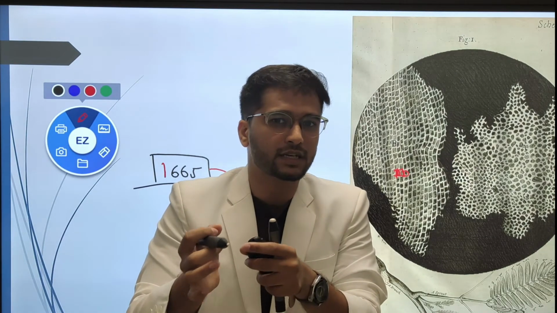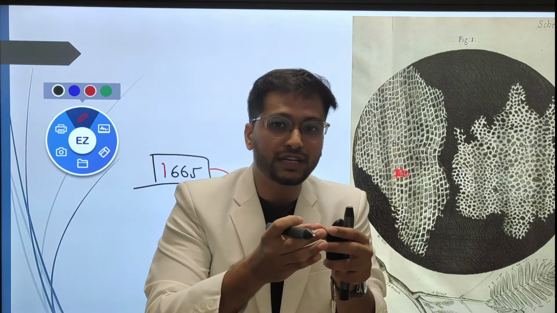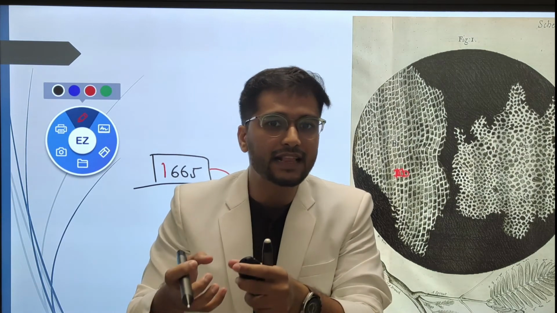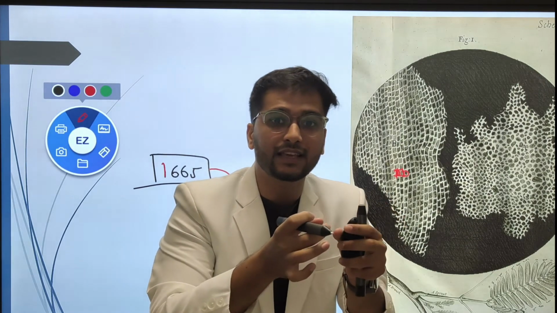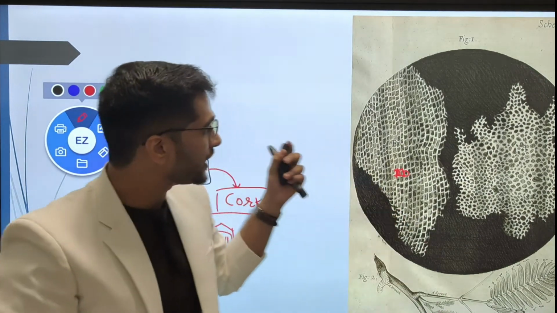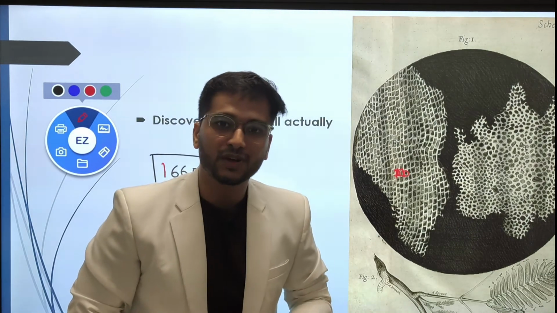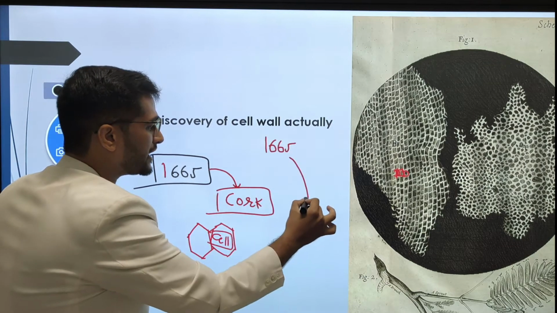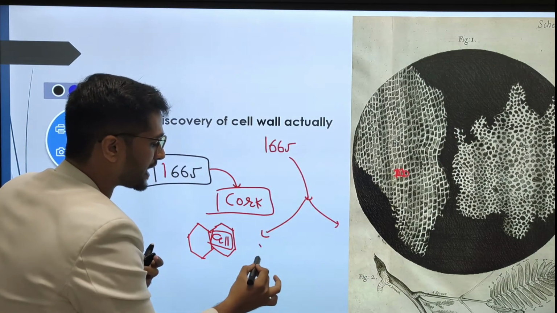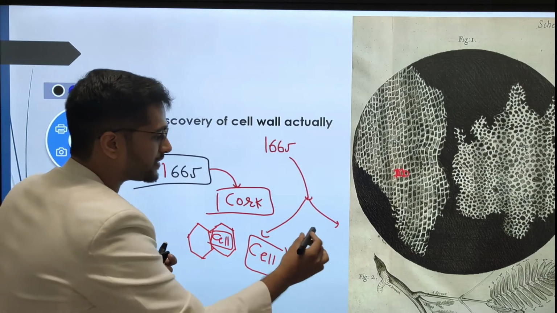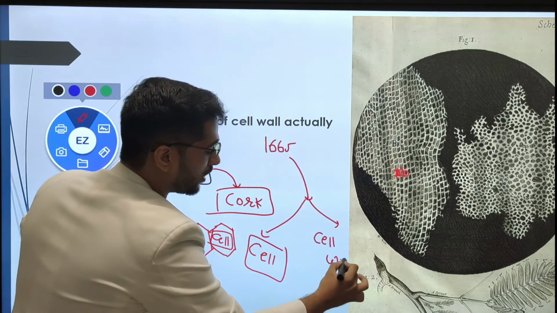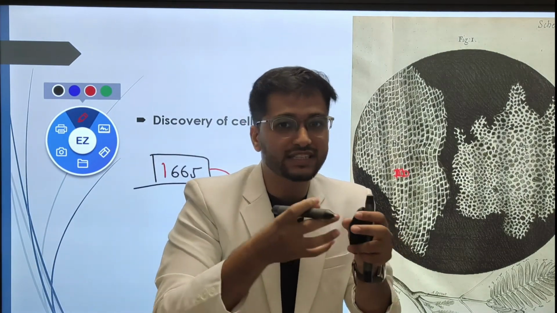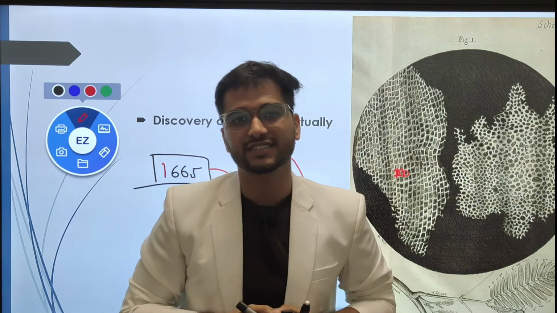But what we miss here is that the cork of a plant is actually non-living. Why? Because it doesn't contain any cell organelles. It doesn't contain a living cell, so basically this is nothing but the cell wall only. Clear? So it is also the discovery of the cell wall. So in the year 1665, Robert Hooke discovered two things: the first one is the cell, and the second one is the cell wall.